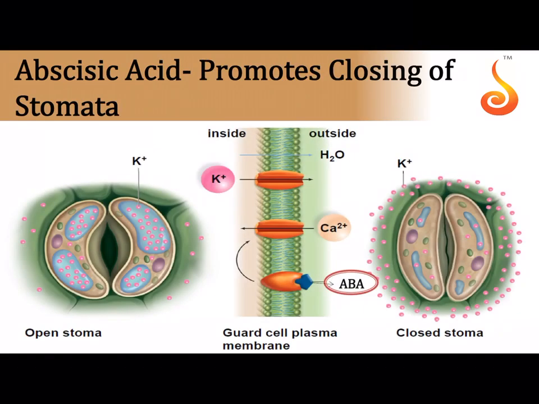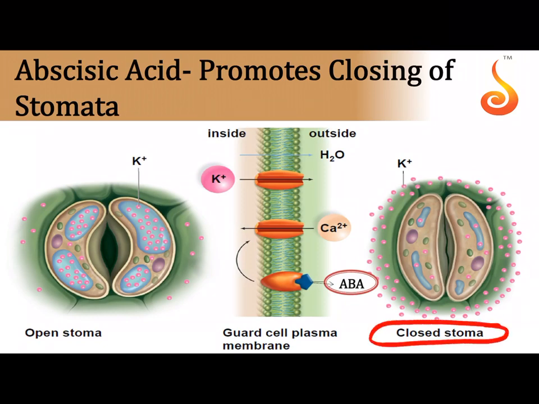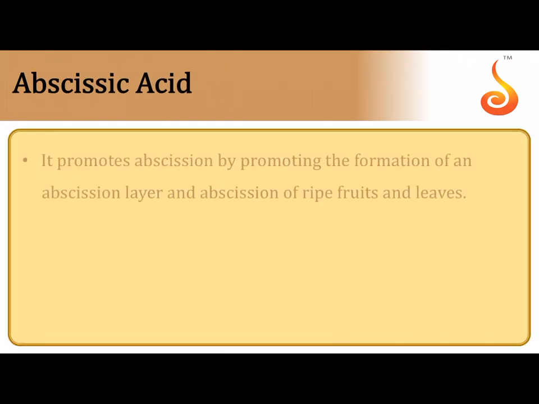So here we have just given an illustration of how abscisic acid can bring about closure of stomata. See, the stomata is closing, and this closure of stomata mostly happens during the daytime or when conditions are very dry outside, and that is because the level of abscisic acid in the plant increases.